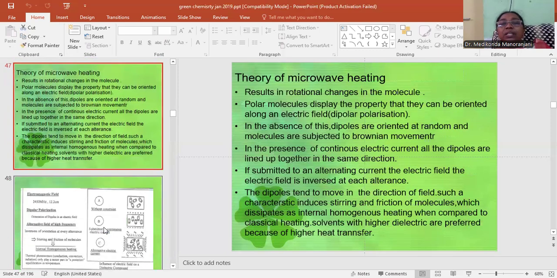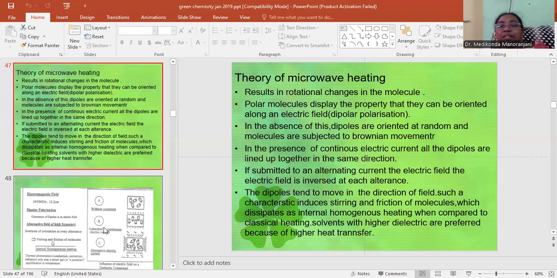Now coming to the theory of microwave heating. This microwave heating results in rotational changes in the molecule. For example, polar molecules display the property that they can be oriented along an electric field. This mechanism is called as dipolar polarization. In the absence of this field, dipoles are oriented at random and molecules are subjected to Brownian movement.